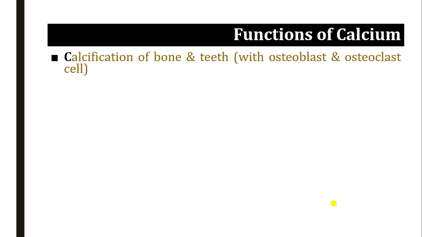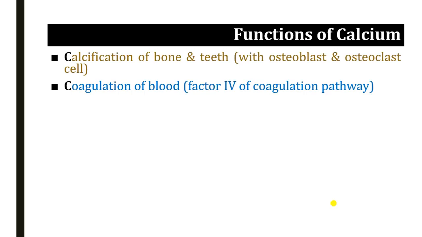Now, what are the different biological roles or functions of calcium in our body? There is a list of functions that are carried out with the help of calcium in our body. You can see I have made it simpler by making all the functions start with the letter C. We'll see one by one. The first important one is calcification of bone and teeth. As we know, 99% of calcium of our body is present in bone and teeth. Then coagulation of blood, we will see each and every one.